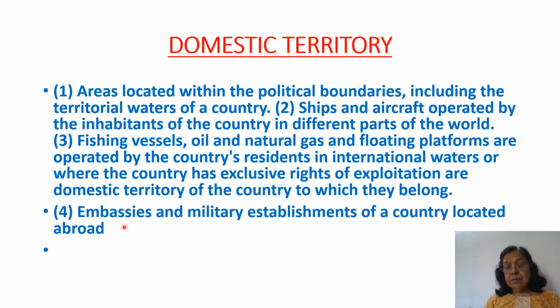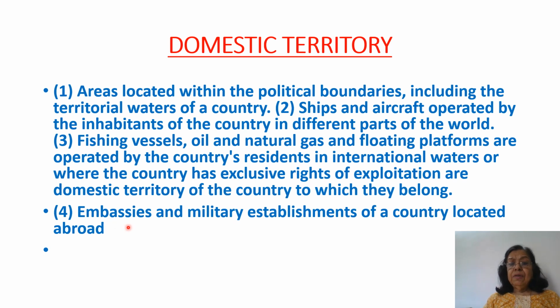Then embassies. Embassies of any country are the domestic territory of that country only. For example, there are embassies in Delhi, India. So, for example, there is a Chinese embassy. That embassy will be the domestic territory of China. Similarly, if there is an American embassy in India, then that embassy is domestic territory of America.